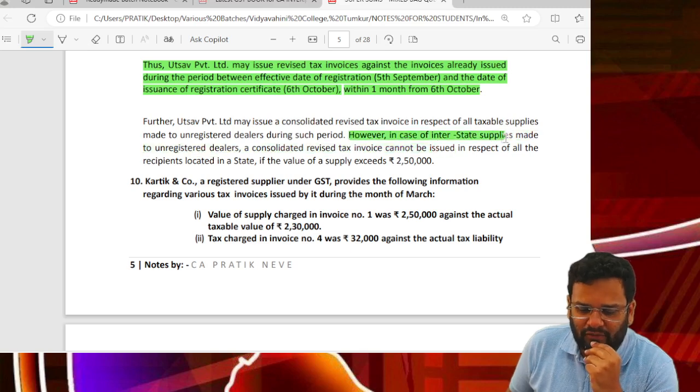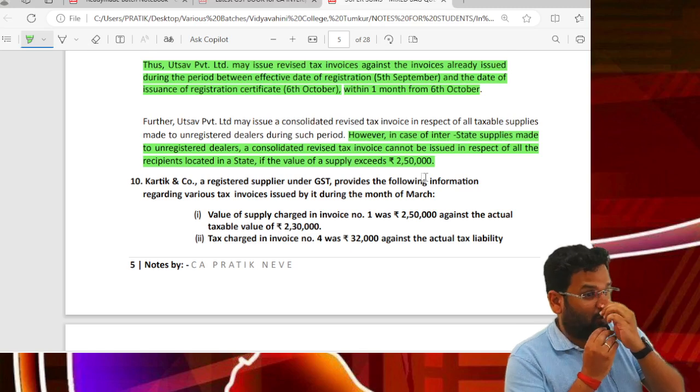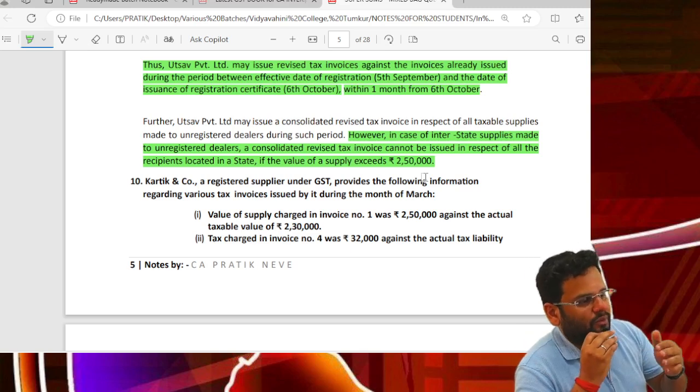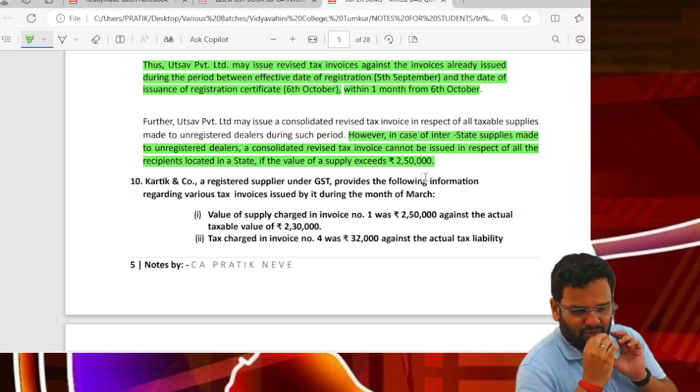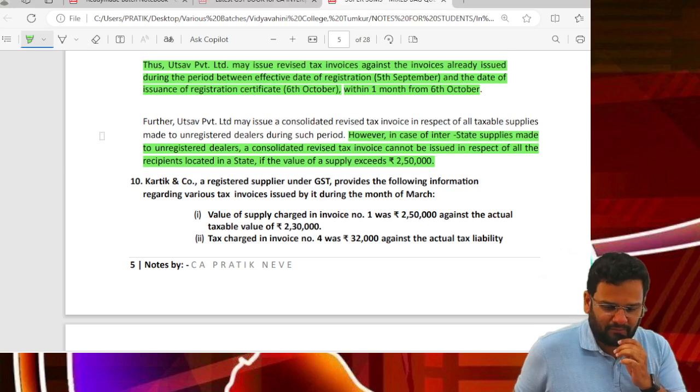However, in case of interstate supplies made to unregistered dealers, a consolidated revised tax invoice cannot be issued in respect of all recipients located in a state if the value of supply exceeds 2.5 lakhs. This you will also learn in your topic of filing of returns. So it's a bit pending for you, this part.